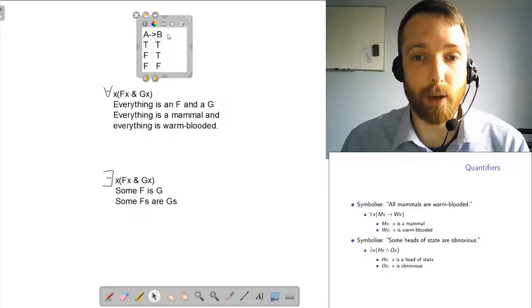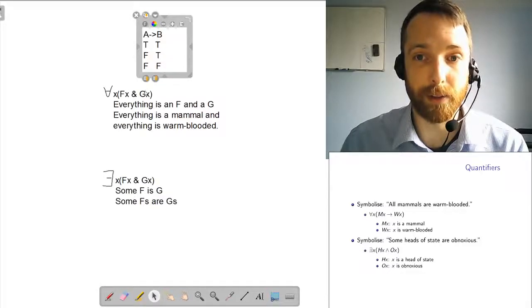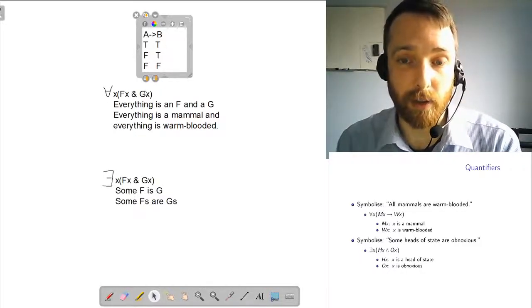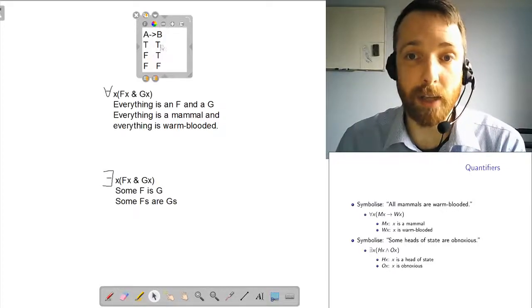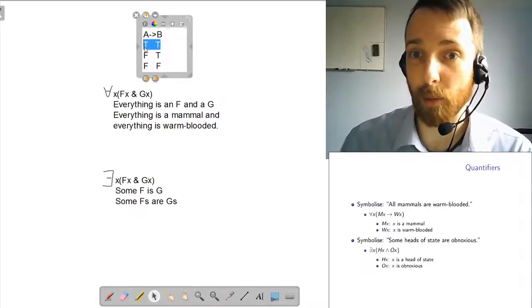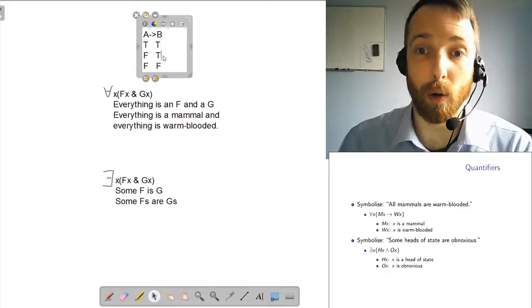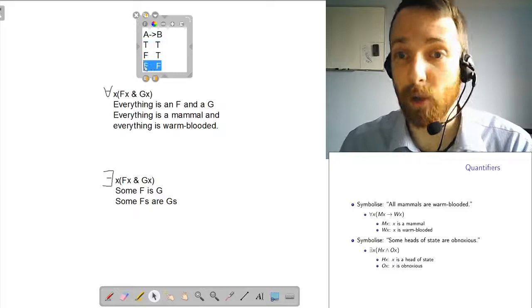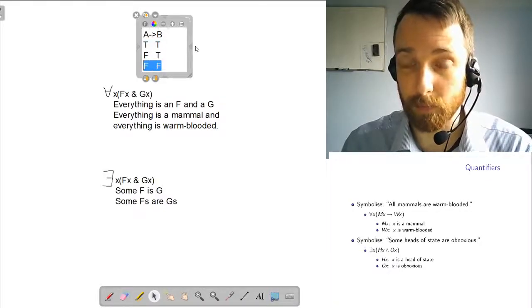So when I say for all X, Fx arrow Gx, I'm saying no matter which thing you take, either it's both a mammal and warm-blooded, or it's not a mammal and it's still warm-blooded, or it's not a mammal and it's not warm-blooded.